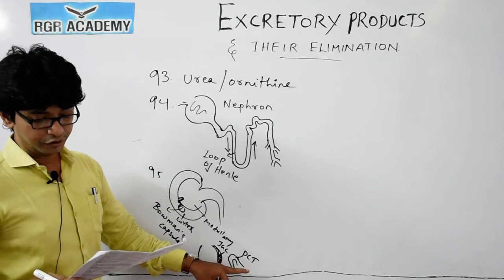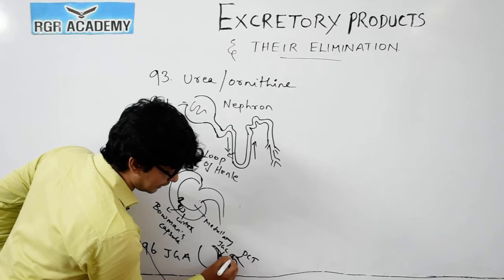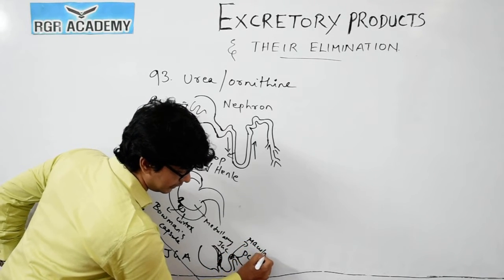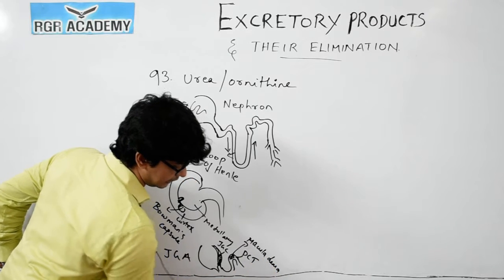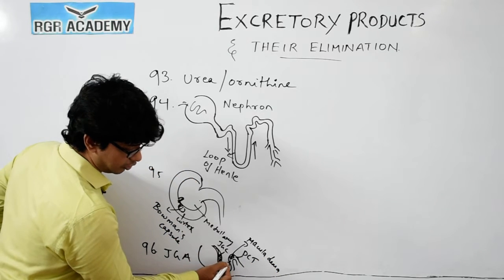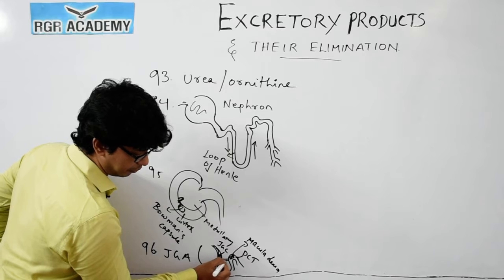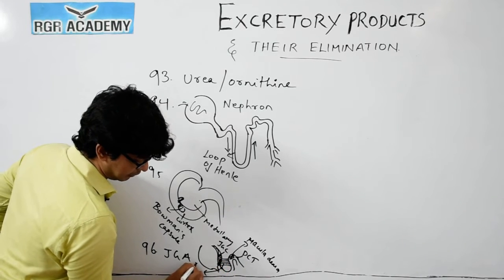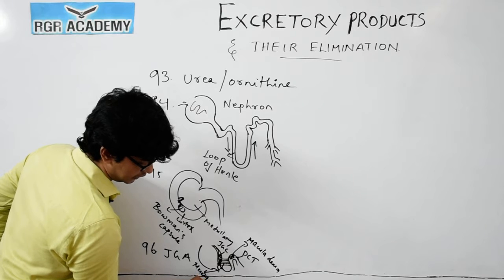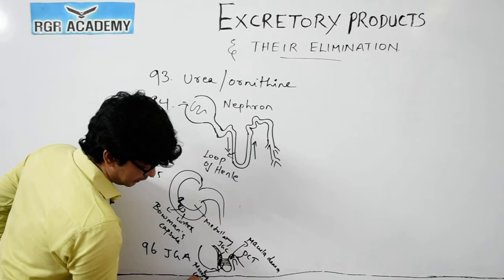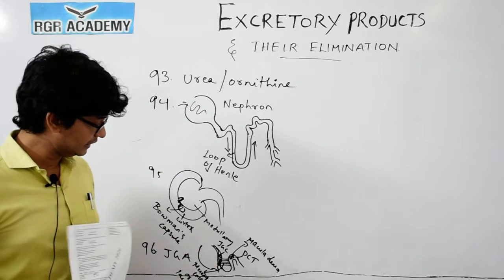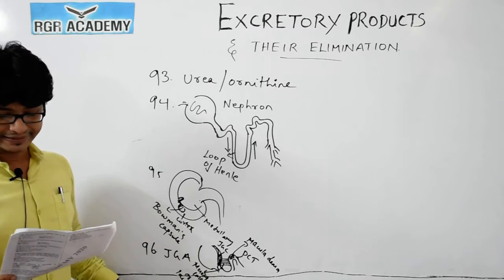In the distal convoluted tubule, you could see the macula densa. In between the juxtaglomerular cells and the distal convoluted tubule, you have the mesangial cells. This we call a mesangial cell, or this is also called Lacis cells. So mesangial cell can also be called Lacis cell.